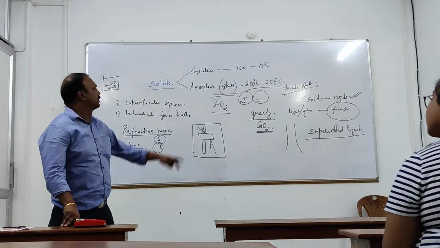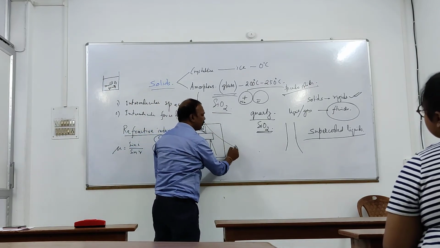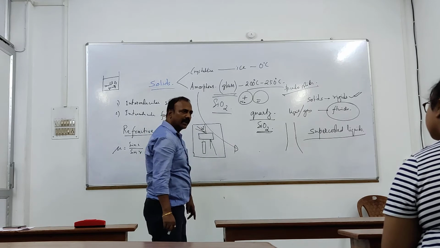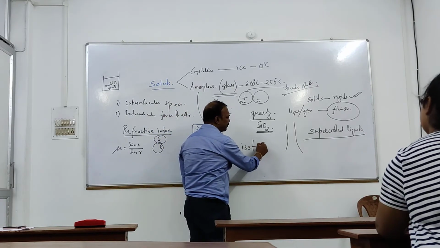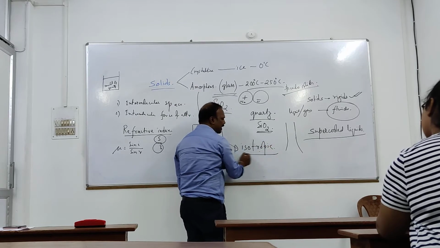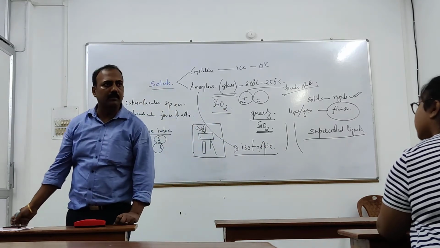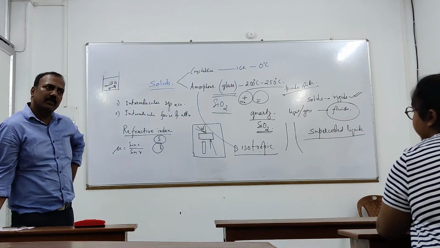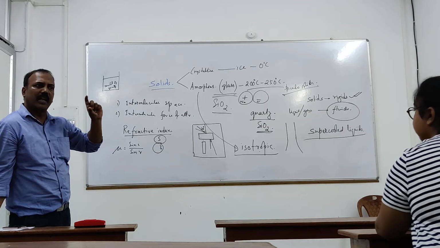That is why the amorphous solids are also called, another term I am introducing, isotropic solids. Iso means constant, isotropic, not isotopic. Amorphous solids are isotropic solids.